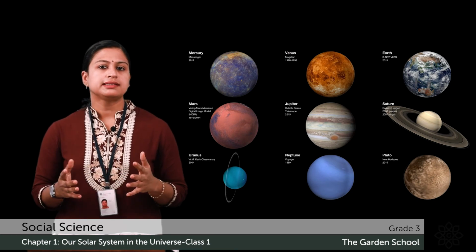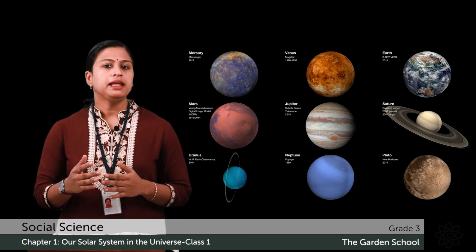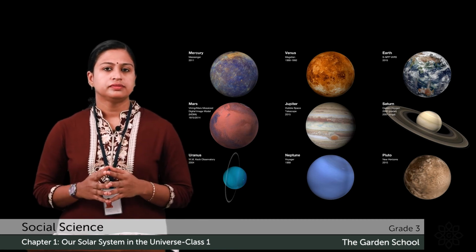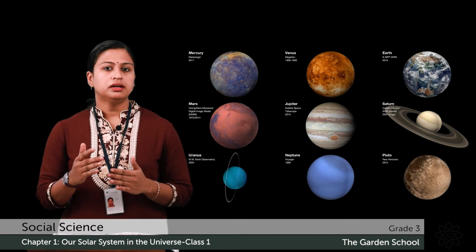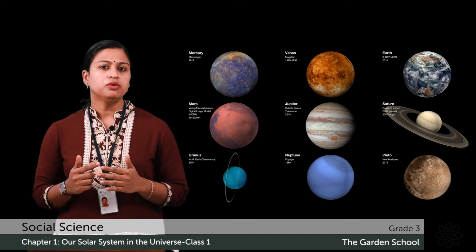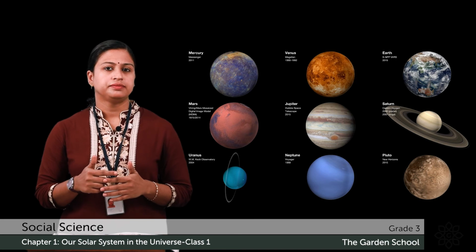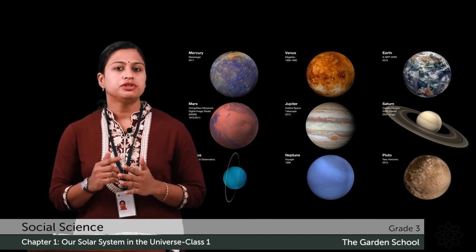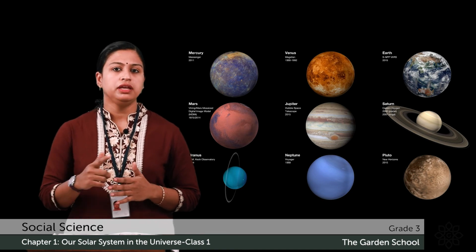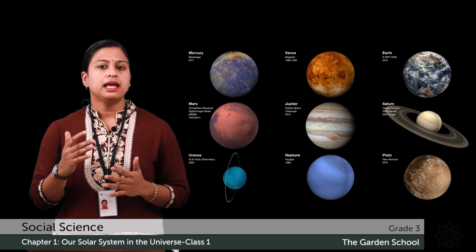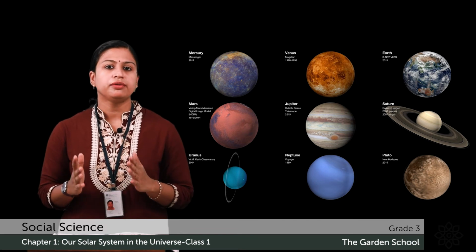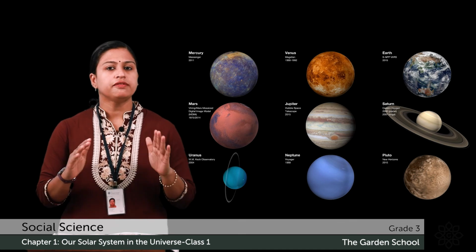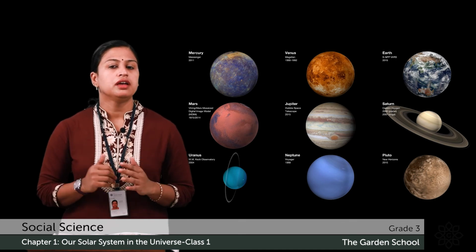Next, we'll discuss the planet. A planet is a heavenly body that moves around a star. For example, Earth is a planet and it moves around the sun. It takes 1 year, that is 365 days, to complete one round of the sun. Planets and satellites do not have their own light. The moon shines because the surface of the moon reflects the light of the sun.